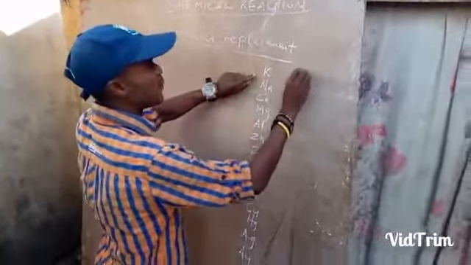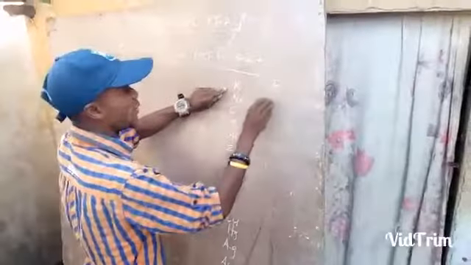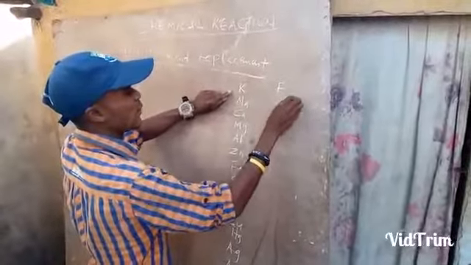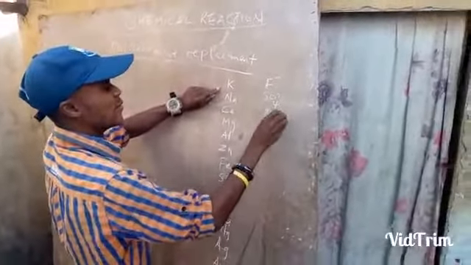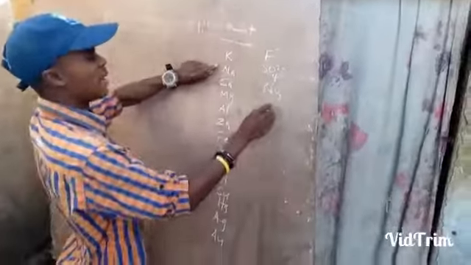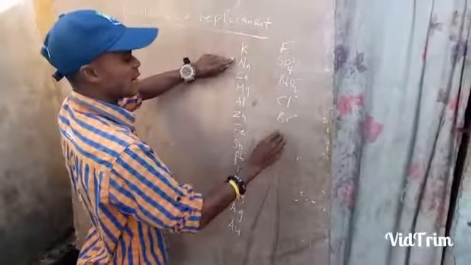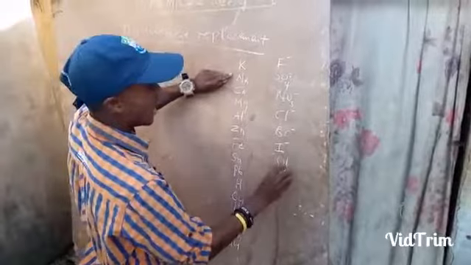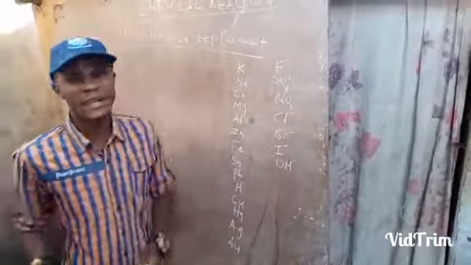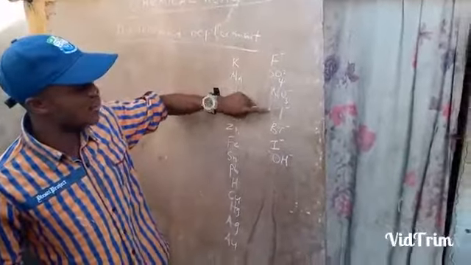In the negative form, we have sulfide at the top. After sulfide, we have sulfate. After sulfate, we have nitrate. After that, we have chloride. After that, we have bromide. After that, we have iodide. After that, we now have hydroxide. That will be the negative form. So this one is above this. This is also above this. This is above this. This is above this.